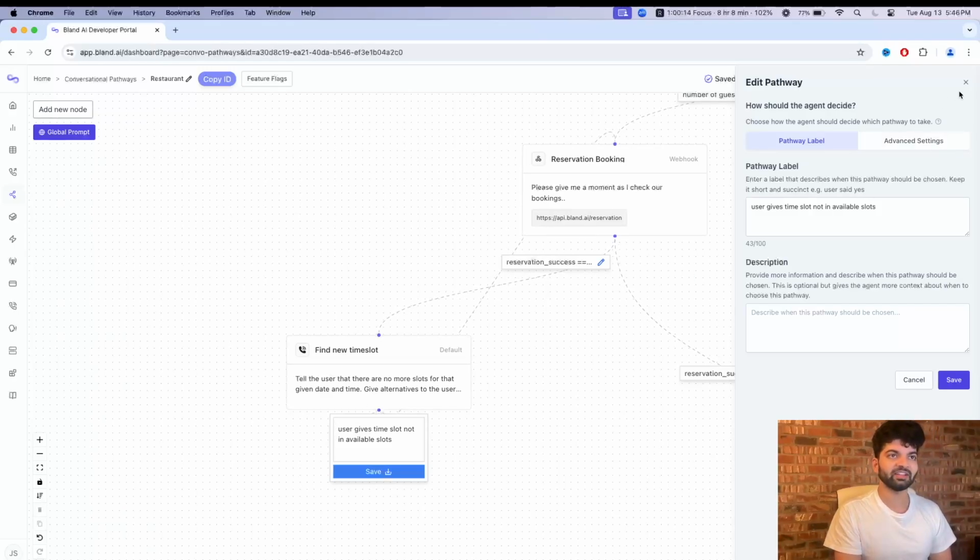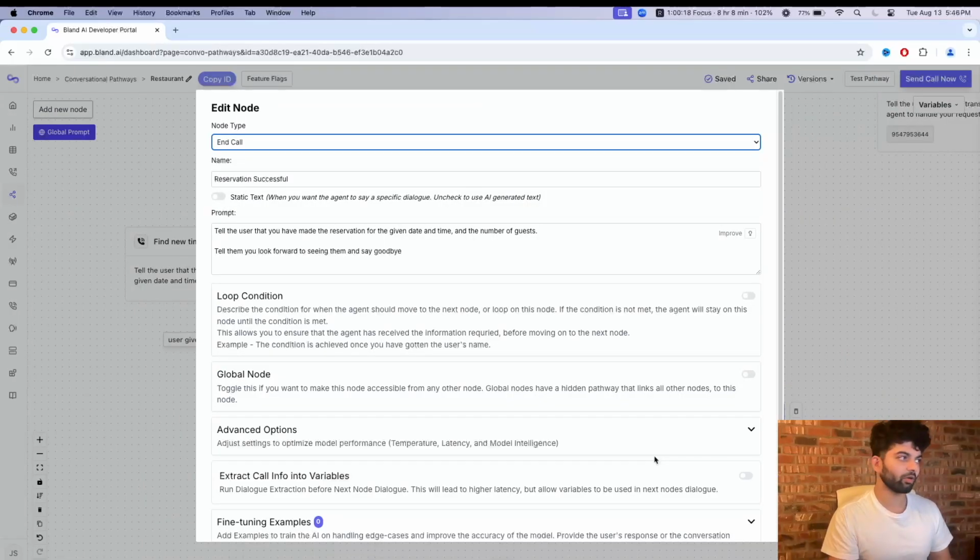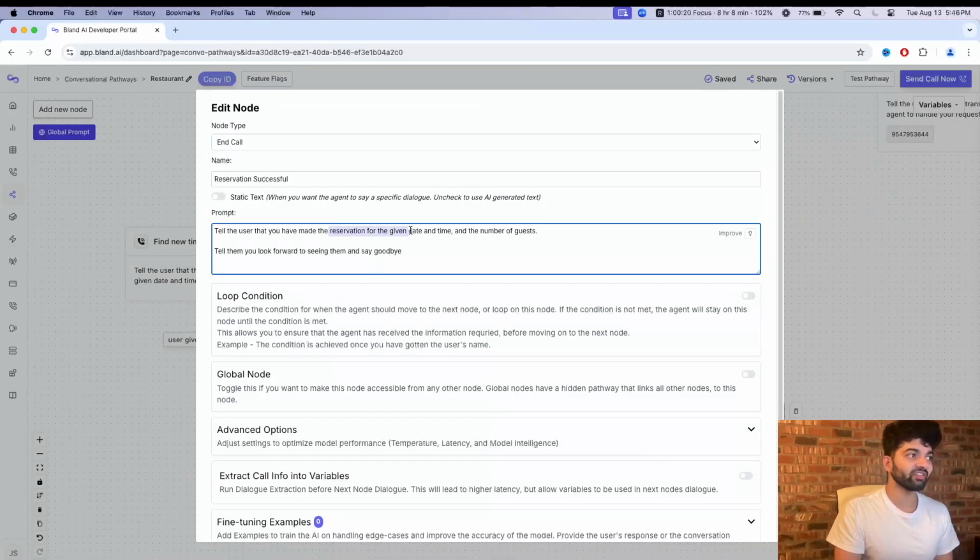So that's that. And at this point, when the reservation is a success, it's just take it home, right? We just tell the user the reservation for the given date and time and number of guests is made. Look forward to seeing you and goodbye. That's all there is to it.